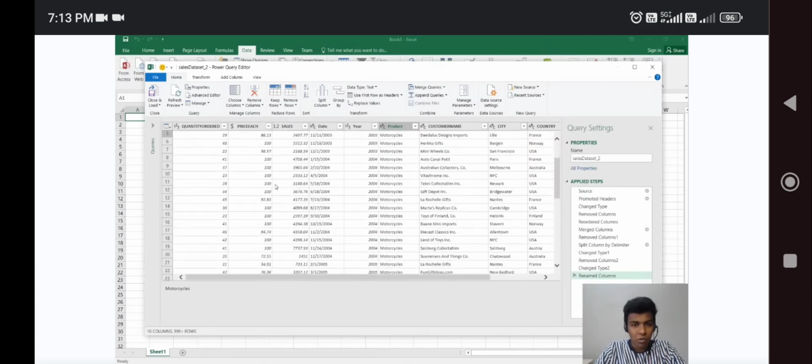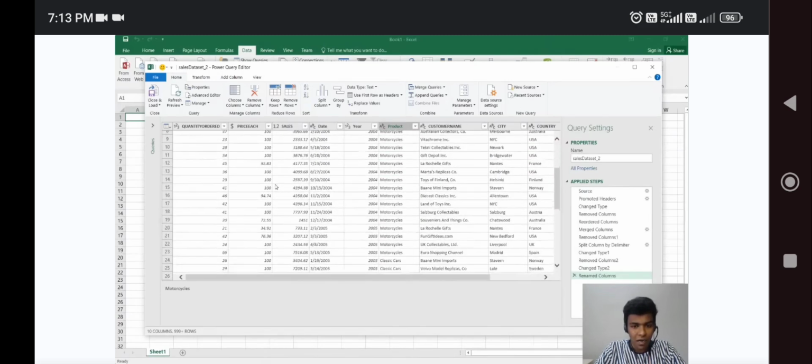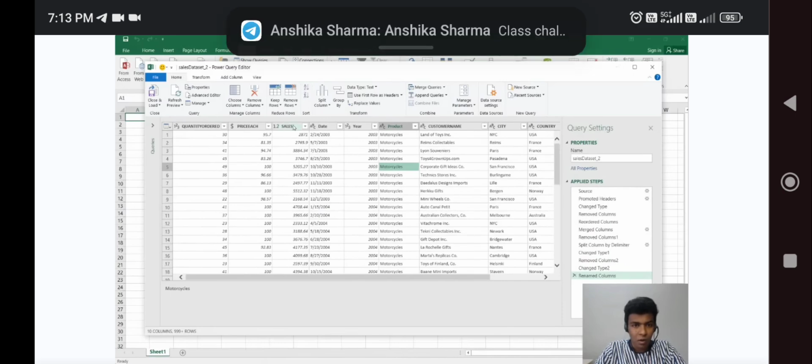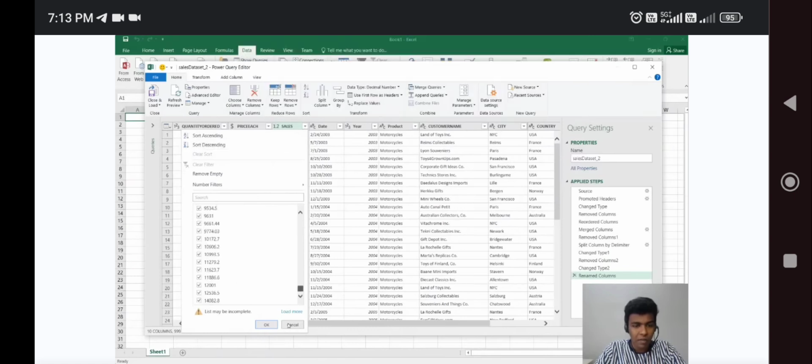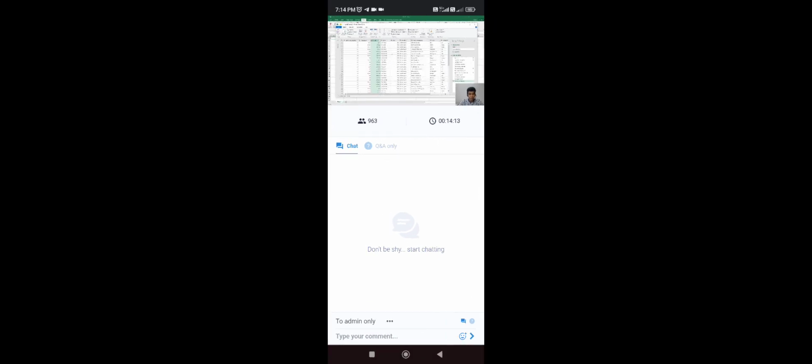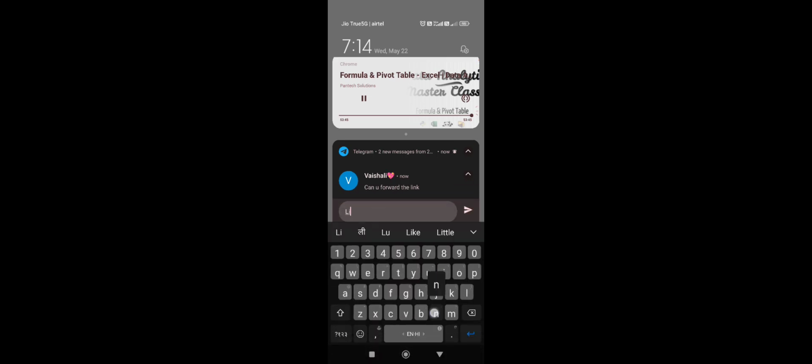Those things we have done here, guys. That's all up to you. If you want to check out the filters also, you can check like this, by scrolling to the last, you can check whether there are any special characters or something like that. You can check by using the filters. So we update this. Let us go for the mind map, the first exercise, which is about creating a pivot table. Let us directly go to the pivot table.